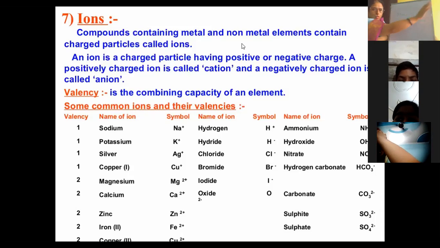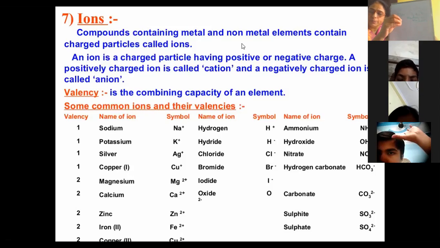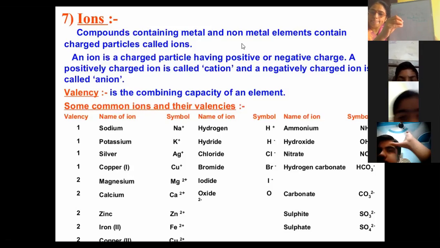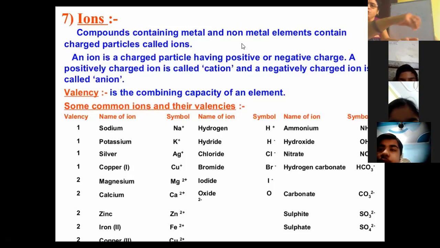They will tend to lose these electrons, donate these electrons, to get the octet. They will donate. They will give their electrons to someone.